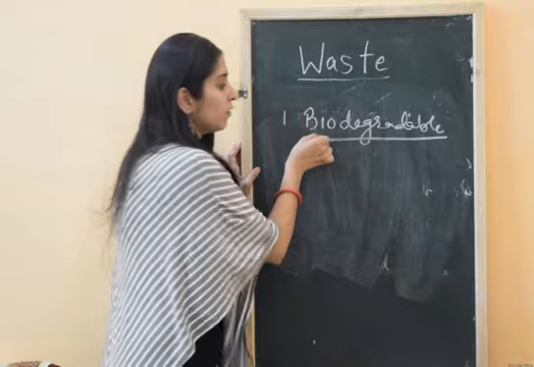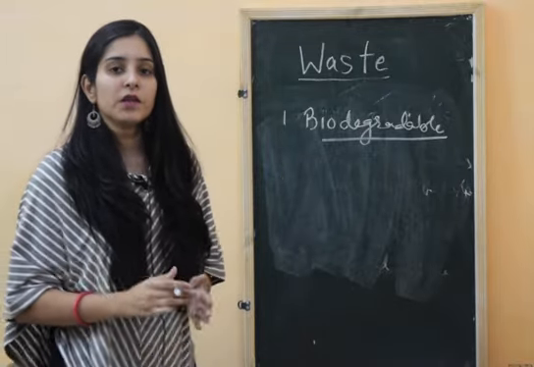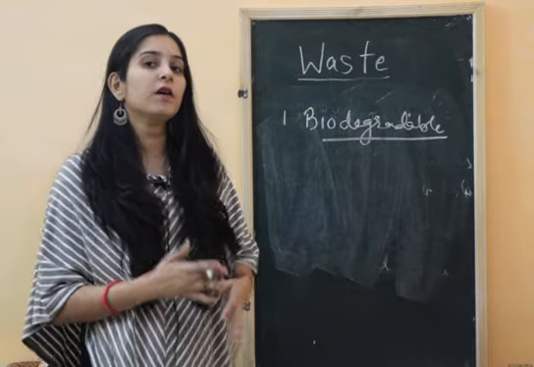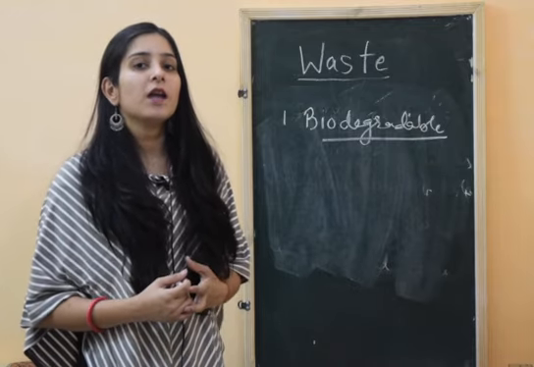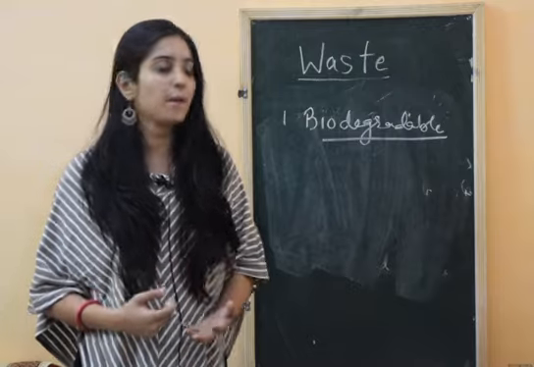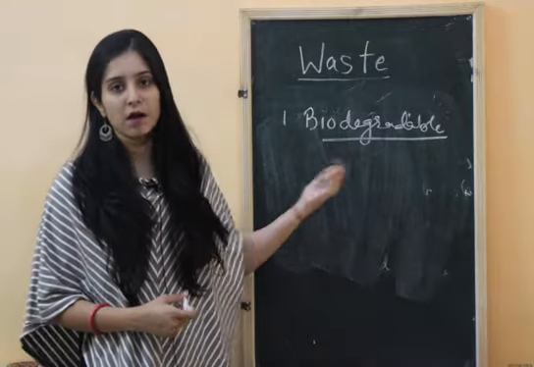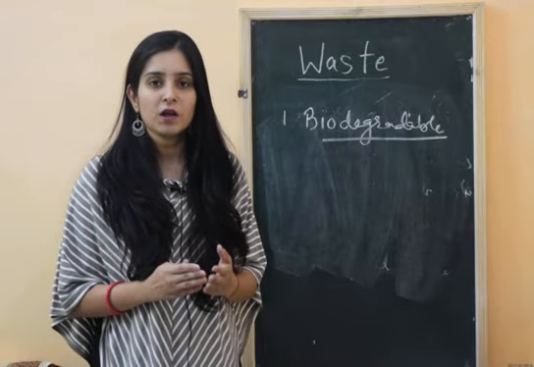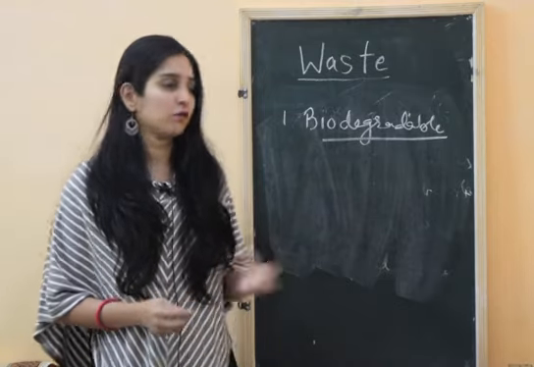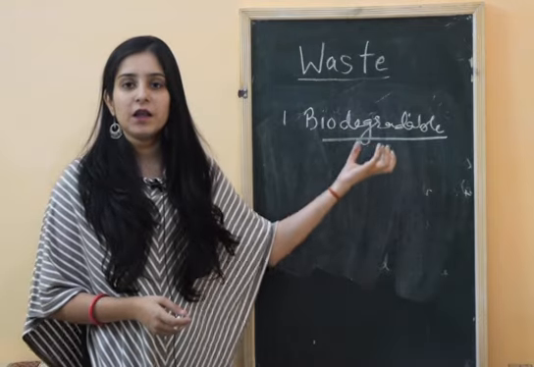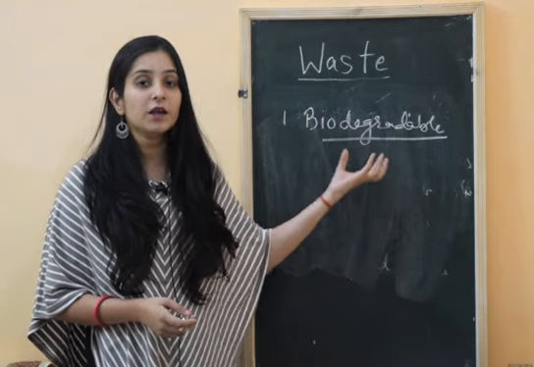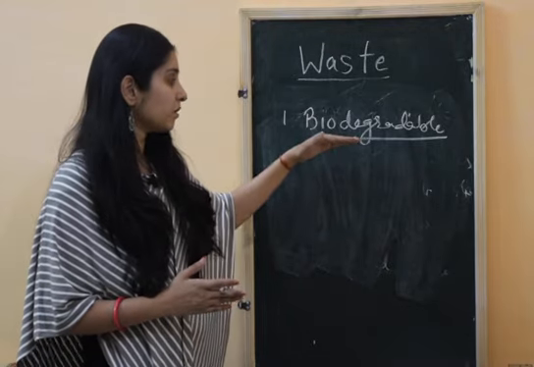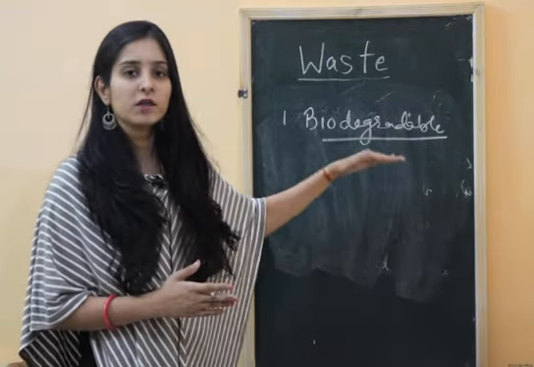So biodegradable waste is waste that can be degraded by microorganisms and converted into a simpler form that is useful for the environment. That type of waste is called biodegradable waste. Degrade is mainly related to decay. It can easily decay, degrading into simpler compounds by organisms called